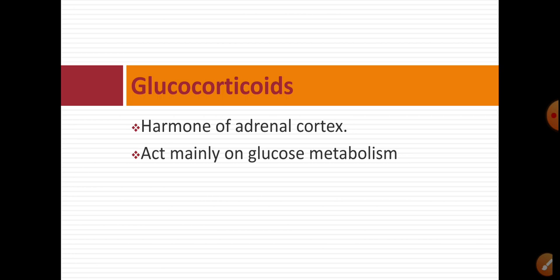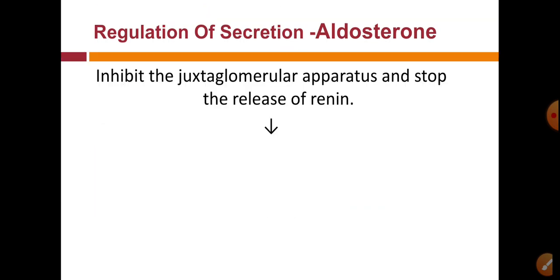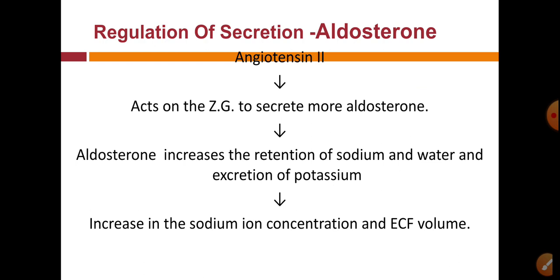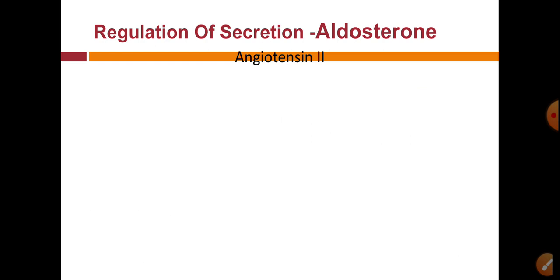So before concluding this lecture, a short recap on the most important topic, that is functions of aldosterone, and this can be asked as a long question as well as a short question. And here one important short note is the renin angiotensin aldosterone mechanism. Many times this short note is asked in the university exam. So let us see a short recap on the most important topic,